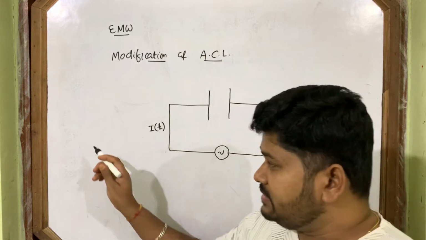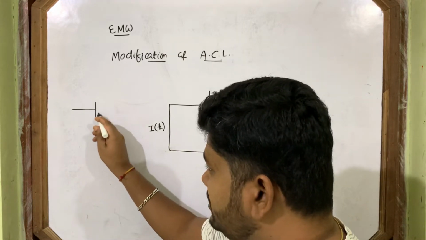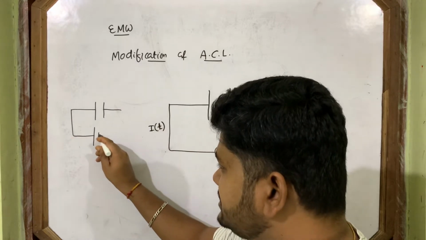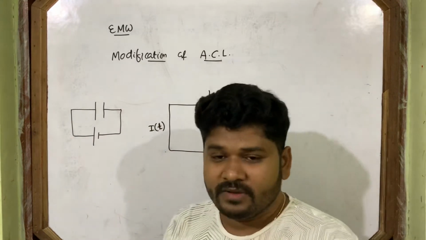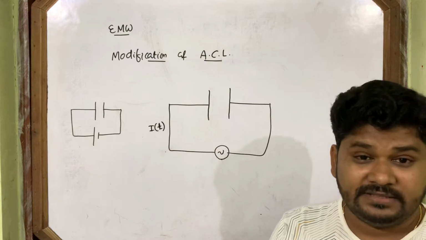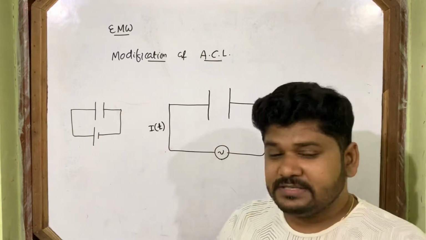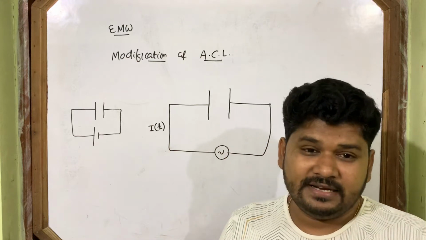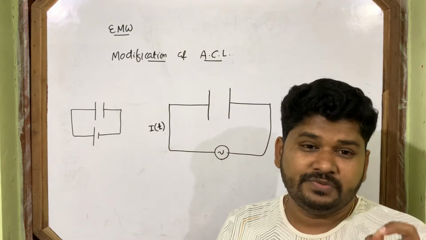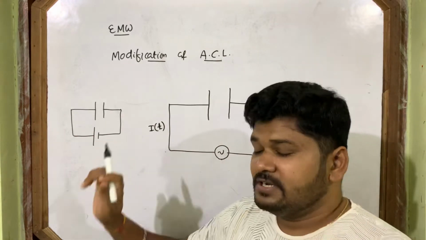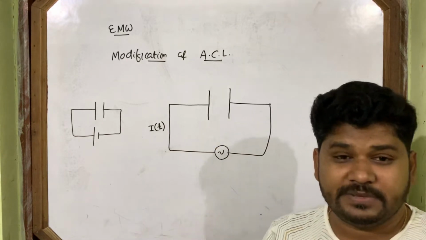You know this from the alternating current chapter: when a DC source is connected to a capacitor, at the time of switch on, current passes, and after a fraction of a second the current stops and no current passes through the capacitor.